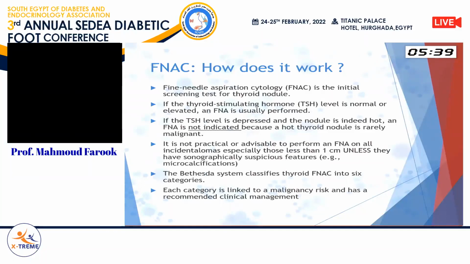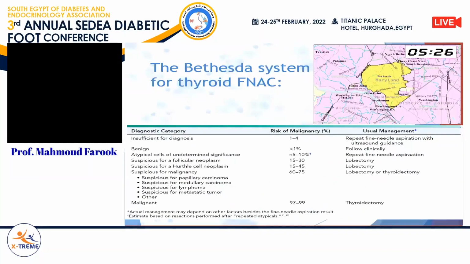What can we expect from the cytology report? The cytopathologist puts the diagnosis into one of the 6 categories of the Bethesda system for cytology reporting. Bethesda refers to Bethesda in Maryland in the United States, where this system was established and sponsored by the National Institutes of Health, and it is widely accepted.